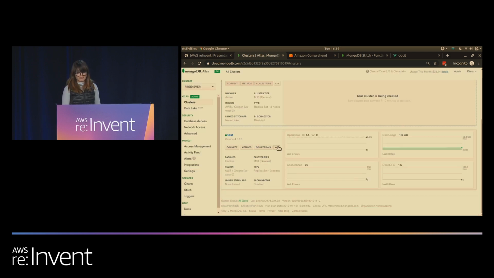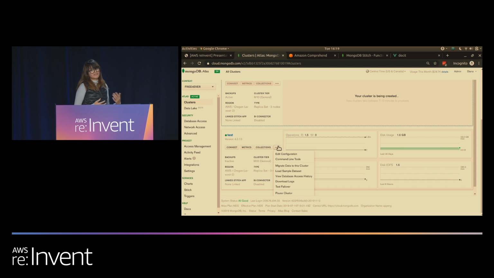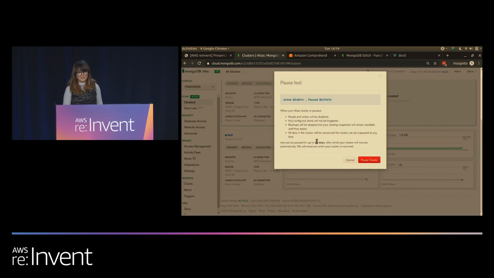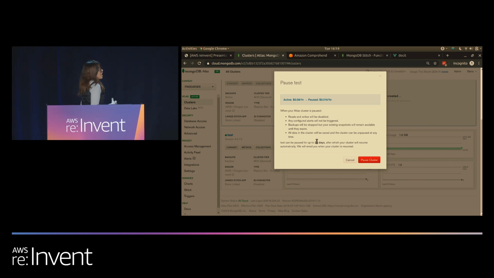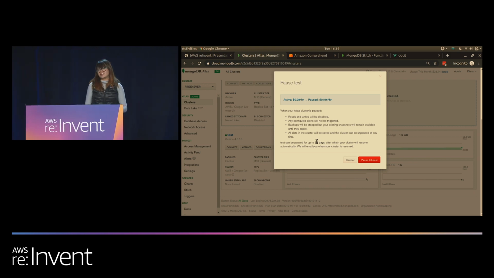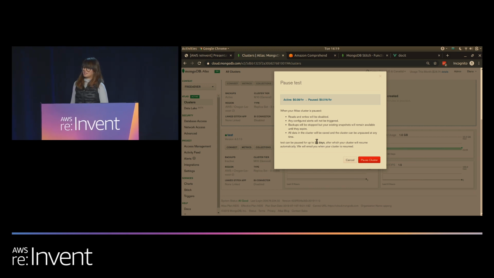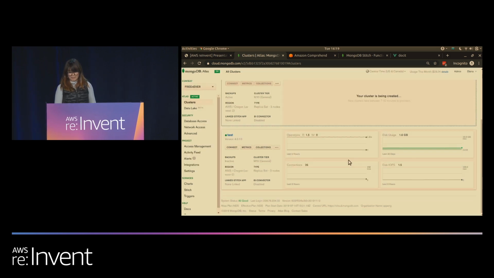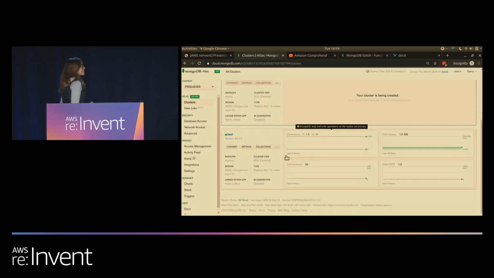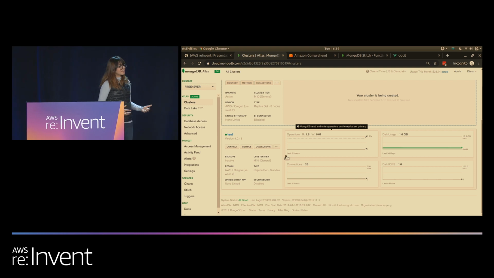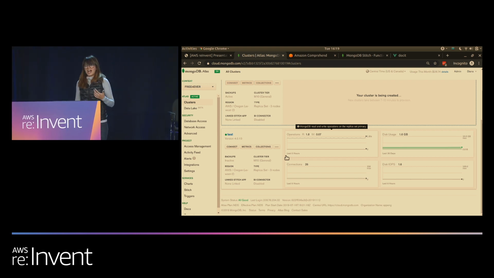From the countless benefits, I'd like to point out one of my personal favorites, the ability to pause a cluster, which greatly reduces your hourly cost. So I've definitely earned my extra latte this morning. So Ralph, now that I've configured a production-ready, auto-scalable Atlas cluster, where do we go next?